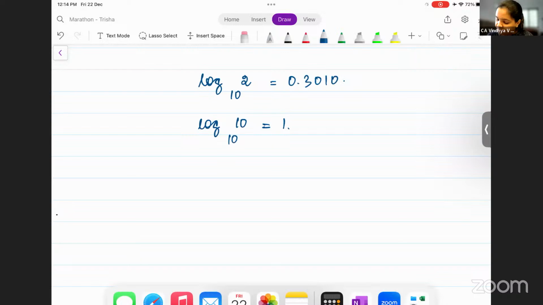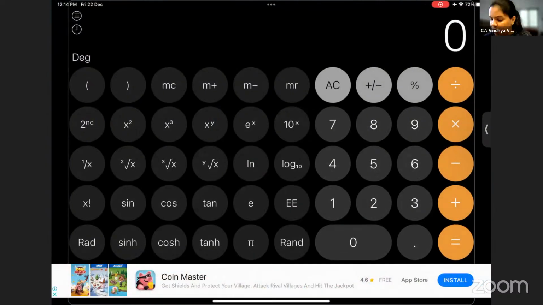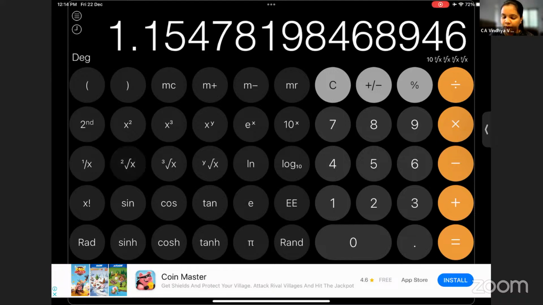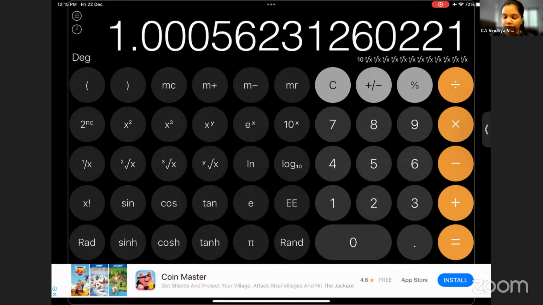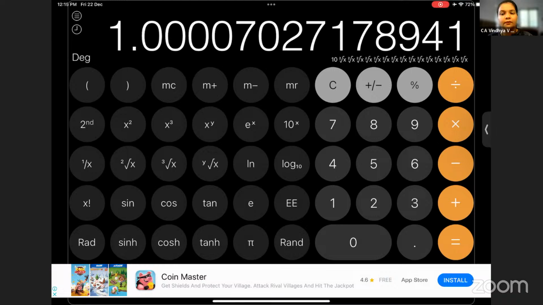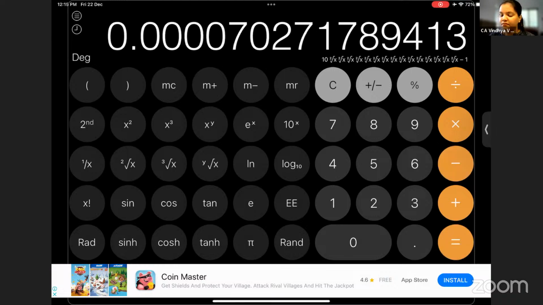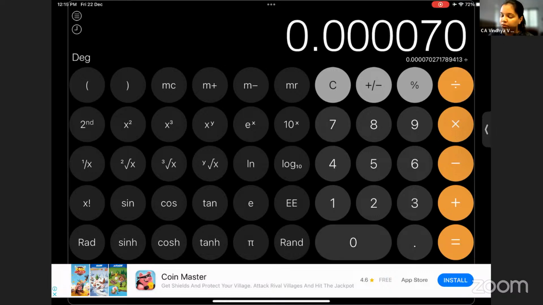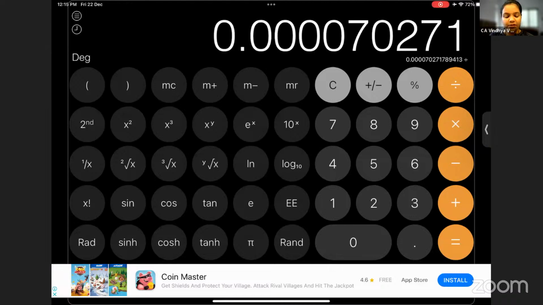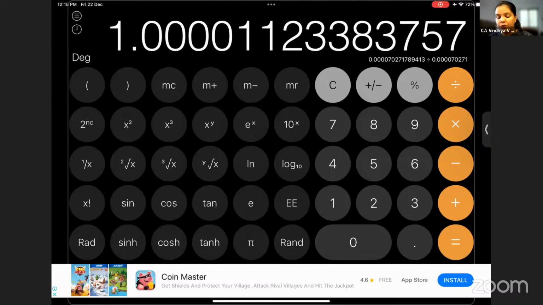Okay. Now, what do you do first? You take 10 in the calculator. Correct? Yes. Apply square root. How many times? You apply square root 15 times. Then you do minus 1. Then you divide this by 0.0000702771. Correct? Press equal to. You get the answer as 1.000.